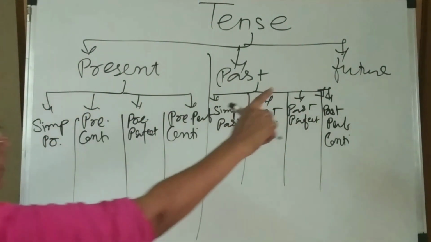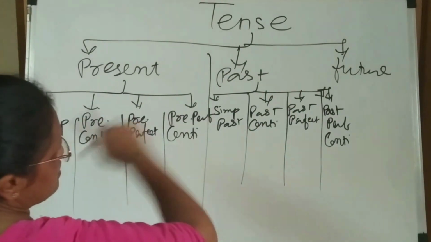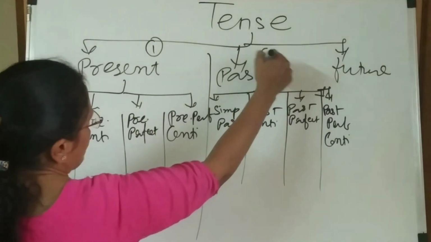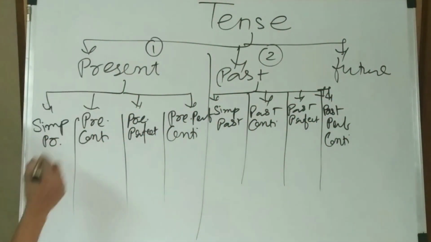The future tense we are leaving for after, because there is no space involved. First we are discussing the first and second, present and past. Then after we will discuss the future.